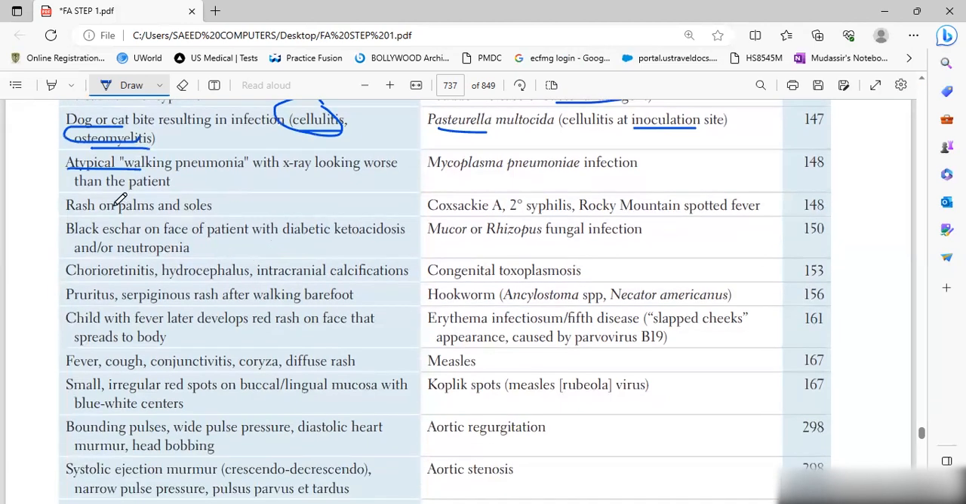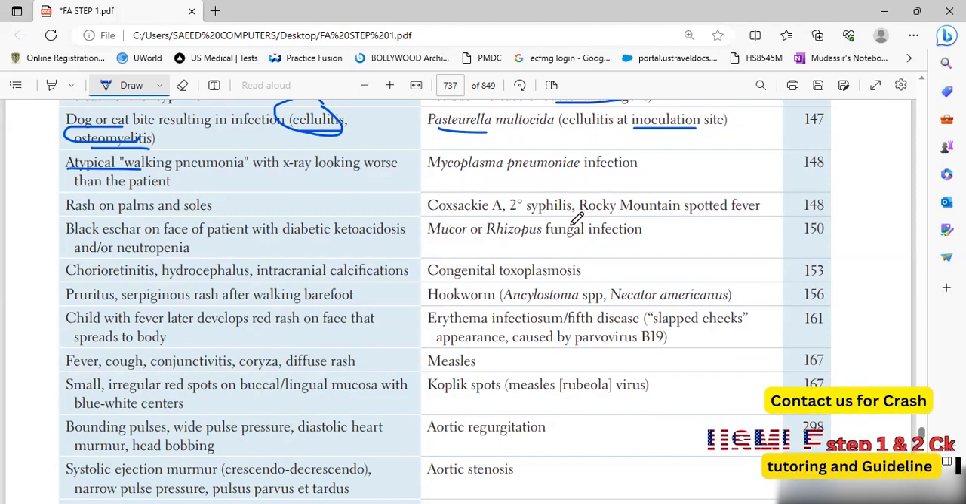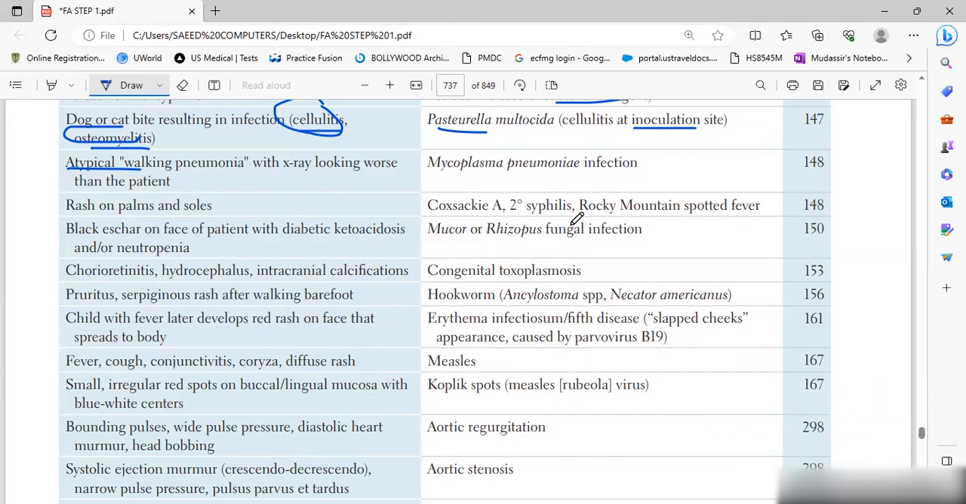Then is rash on palms and soles. The mnemonic is CARS. C for Coxsackie A, R for Rocky Mountain spotted fever, S for syphilis. So these three organisms cause rash on palms and soles. Also, anaphylactic reaction and rejection can cause rash on palms and soles. In staphylococcal toxic shock syndrome, you can have rash on palms and soles. In graft versus host disease, you can have rash on palms and soles.